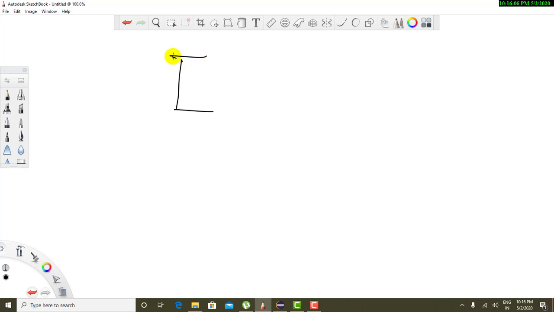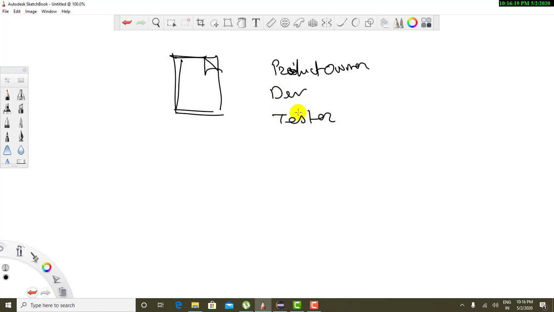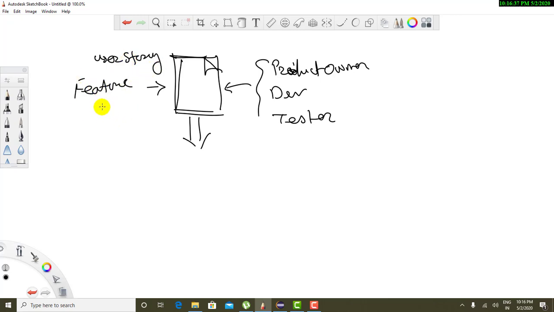This file has been designed by the team of product owner, developer and tester. So whatever discussion these guys are making, all this discussion has been noted over here, and this file will go for the development, and this file is really important for us. So this is the user story. This is the user story file or a feature file, whatever you call it. If you look at this file, then it can be a .txt file.